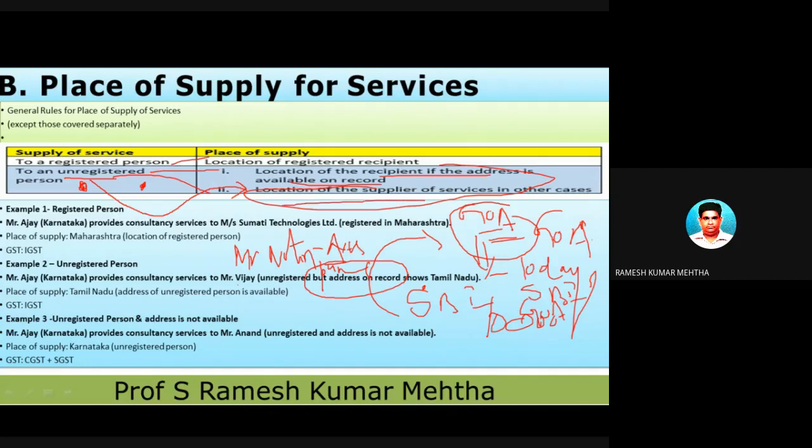So in such a case where the service is provided by a person to an unregistered person and the address of the recipient is not available, the place of supply is the location of the supplier of such services.